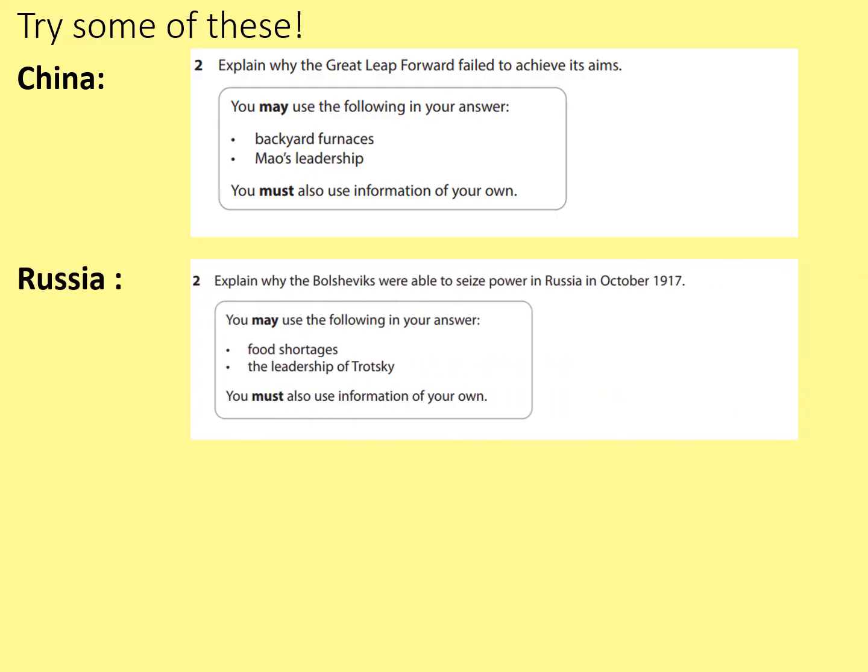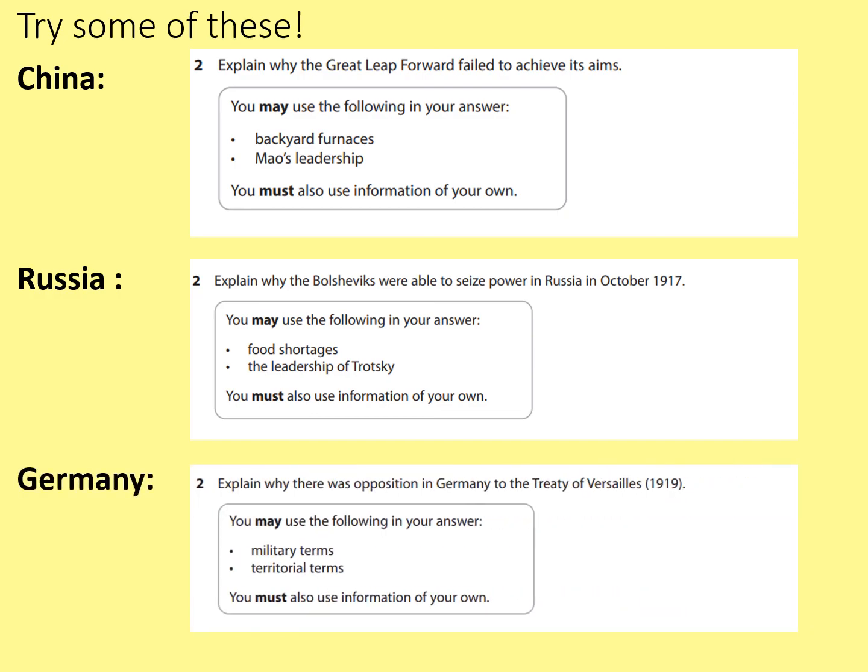What about Russia? Explain why the Bolsheviks were able to seize power in Russia in October 1917. Okay, I do know a few things about this one, but again, I'm not going to have time to go through it in great detail. Your stimulus points here would be food shortages and the leadership of Trotsky.